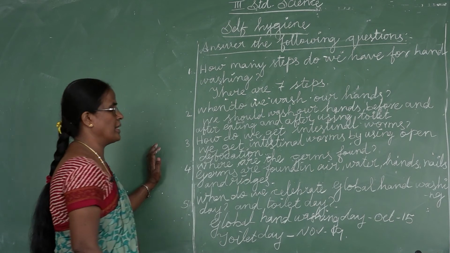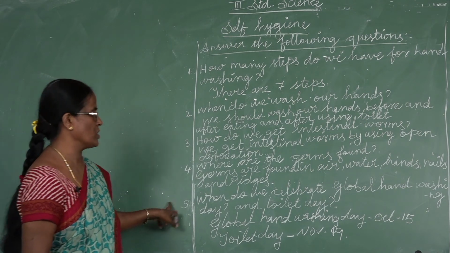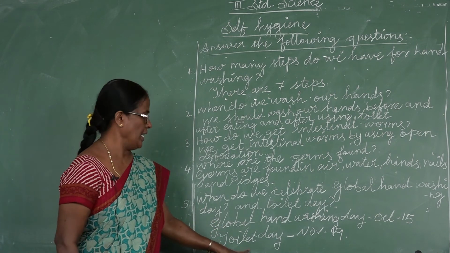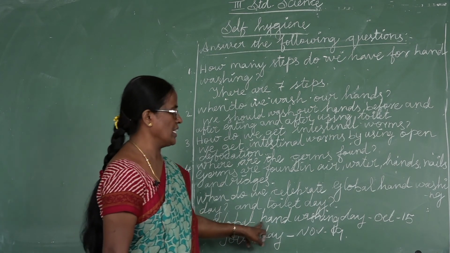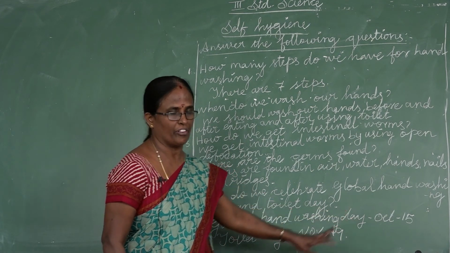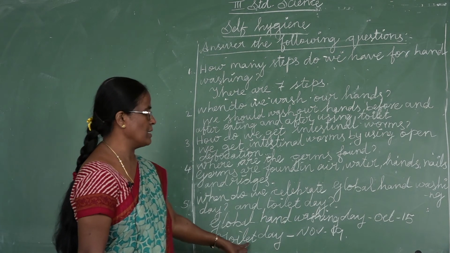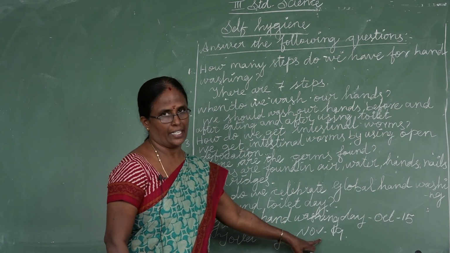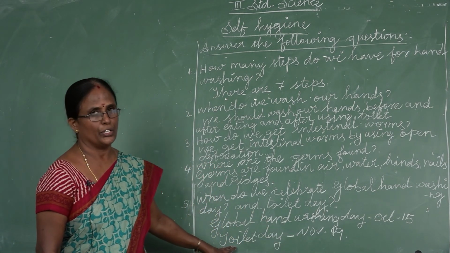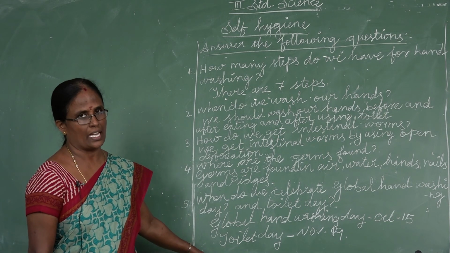When do we celebrate Global Hand Washing Day and Toilet Day? Global Hand Washing Day is celebrated on October 15 and Toilet Day is celebrated on November 19. Okay children, we will see you next class. Thank you.